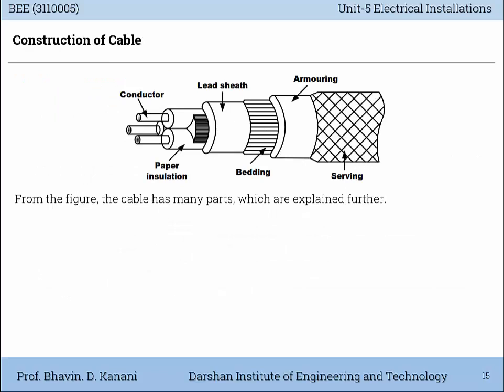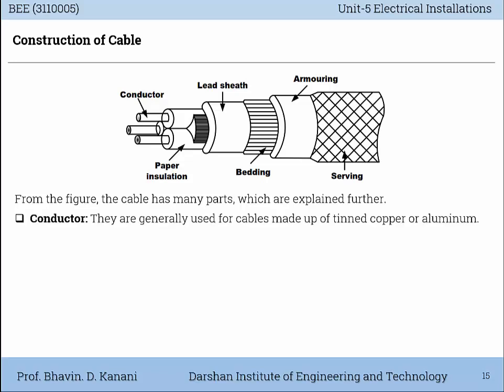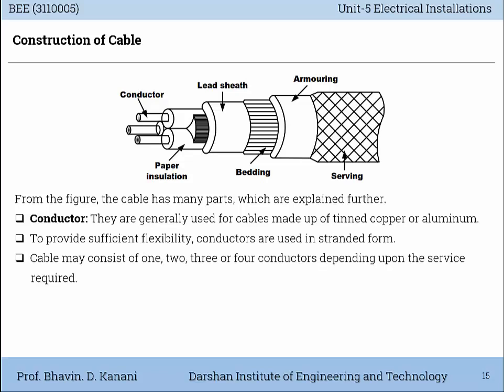Then construction of cable. See from this diagram. The cable has many parts which are explained further. One part is conductor. They are generally used for cables made up of tinned copper or aluminum. To provide sufficient flexibility, conductors are used in stranded form. Cable may consist of 1, 2, 3 or 4 conductors depending upon the service required.